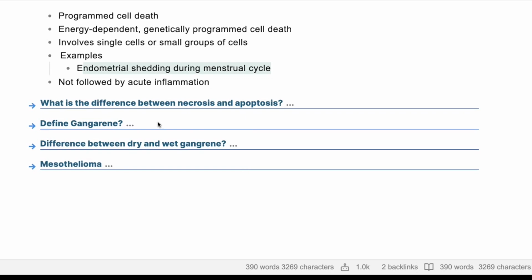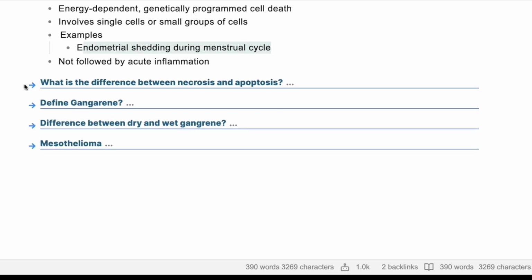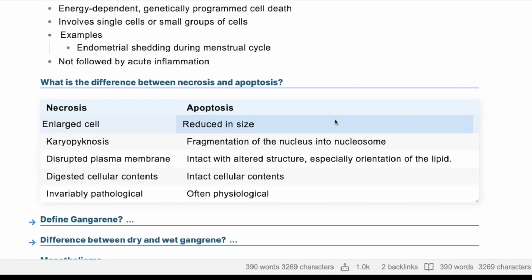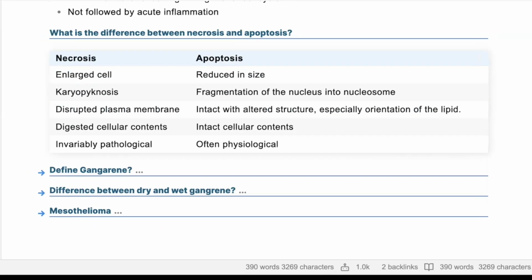Necrosis is energy independent. Apoptosis is physiological. Necrosis is pathological, and the plasma membrane remains intact in apoptosis, and it is broken in necrosis. And nucleus fragmentation is in necrosis.